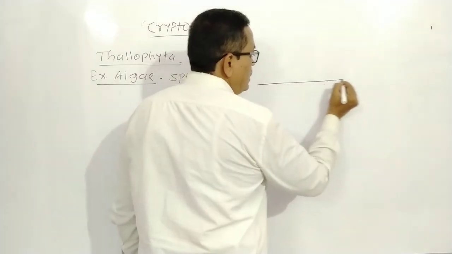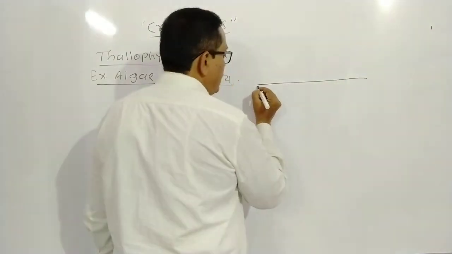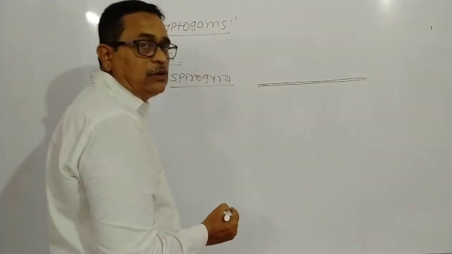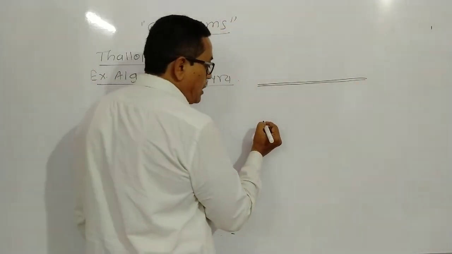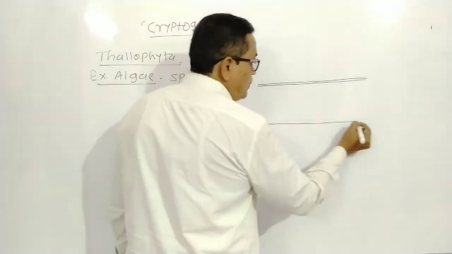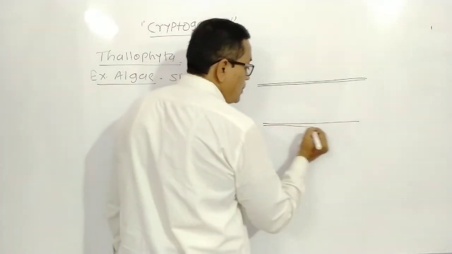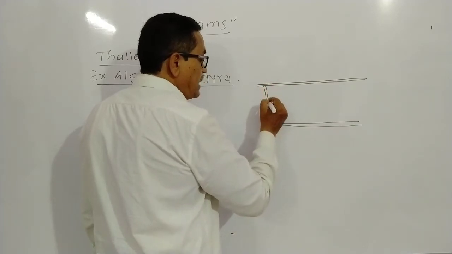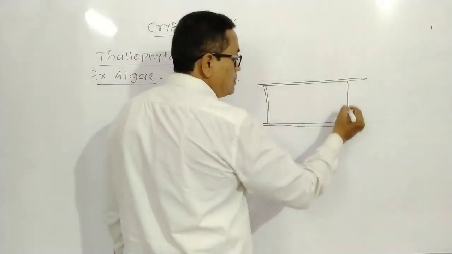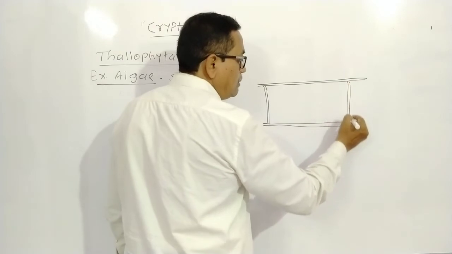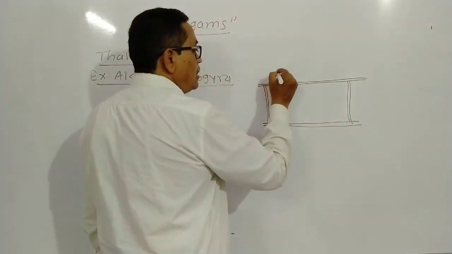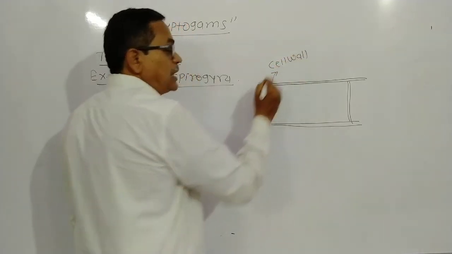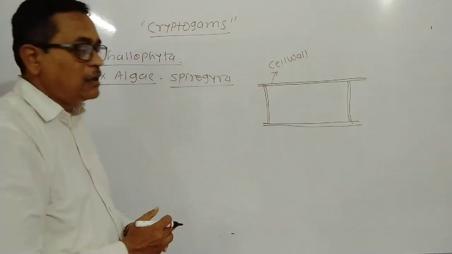In this way, here is a cell of Spirogyra with the cell wall. It is necessary to draw the diagram of Spirogyra. A number of cells are joined to each other and form a thread-like structure. A thick cell wall is there around the cell.